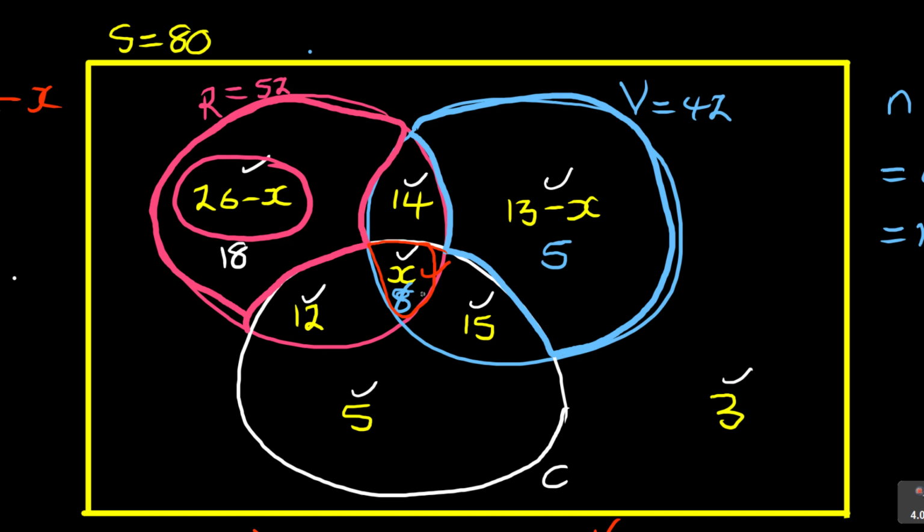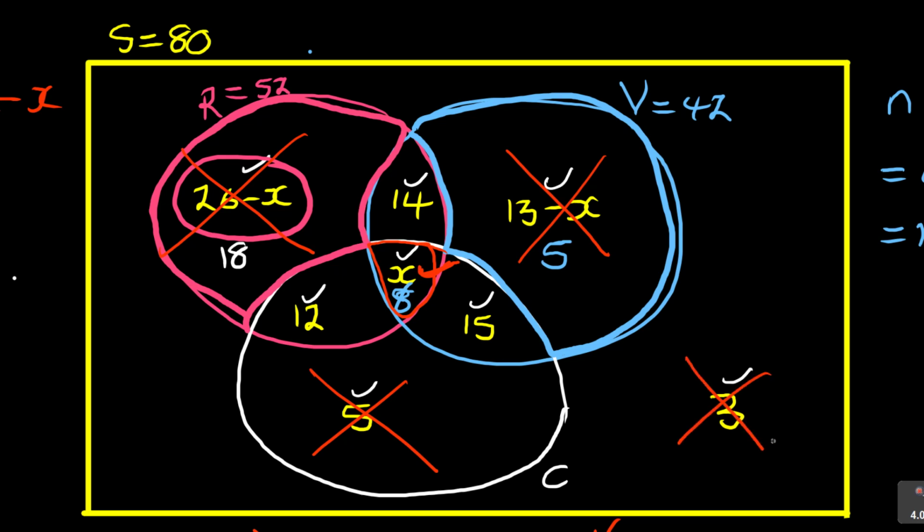So which learners are we interested in? We are interested in those learners who like at least 2 sports. We are not interested in this learner. Remember, this is only 1 sport. 18 learners, they want rugby only. We don't want these learners, which is 5. They only want volleyball only. We don't want those learners, which is chess. They like chess only. And we don't want that learner. They don't like any sport.